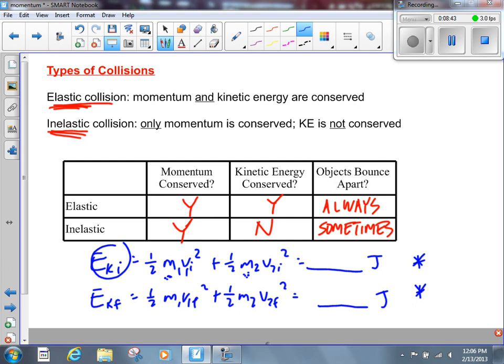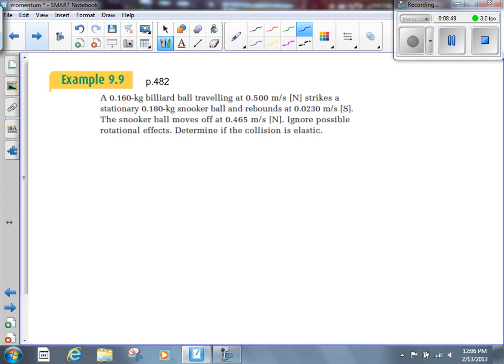All right, let's take a look at our problem. Let's keep those common mistakes in mind as we go to do this problem, and we'll see how easy this stuff really is. This one says a 0.16 kilogram billiard ball is traveling at 0.5 meters per second to the north. It strikes a stationary snooker ball and rebounds at 0.023 to the south. The snooker ball moves off at 0.465. Is the collision elastic or inelastic?